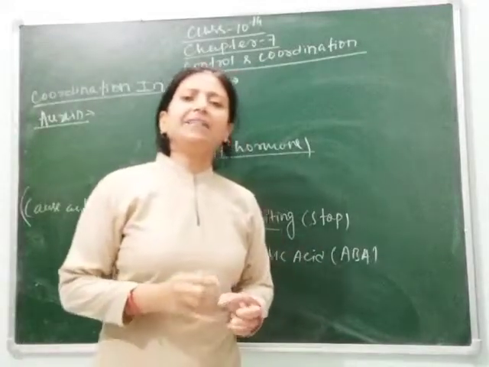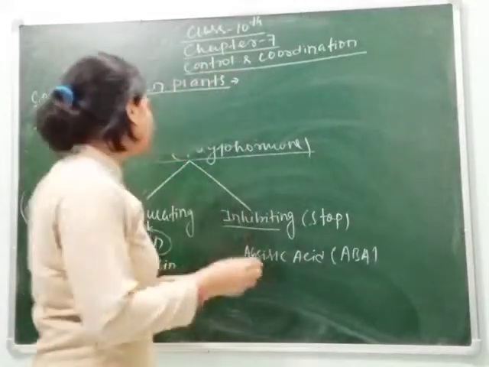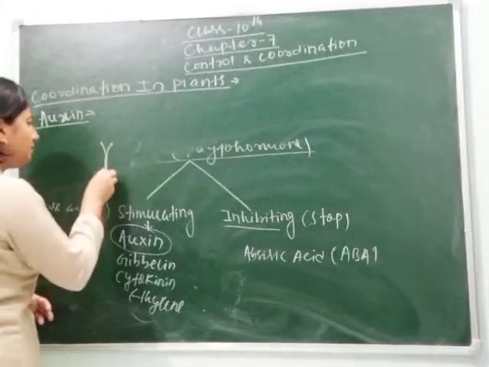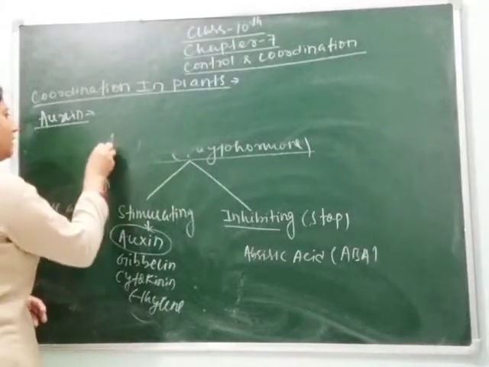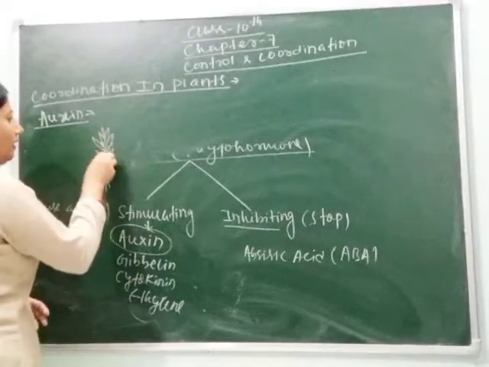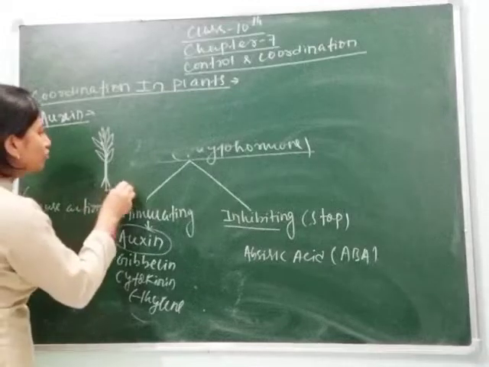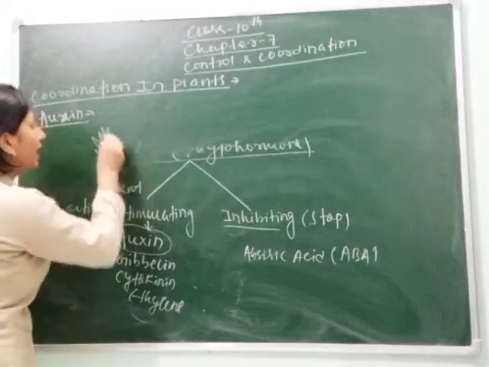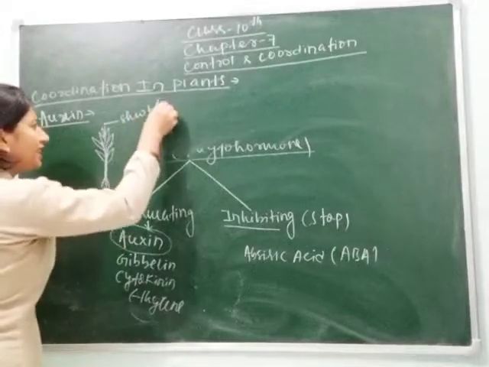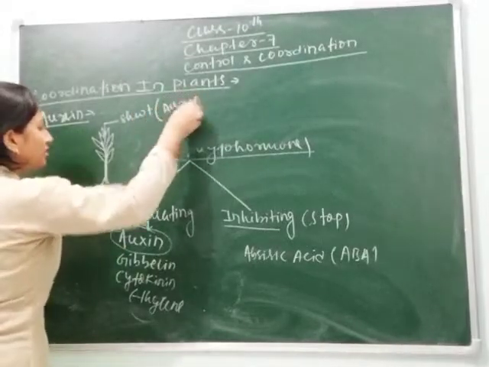Auxin is secreted from the root apical meristem and from the shoot apical meristem. Suppose this is a plant. This is the shoot, root, and this is the shoot. Auxin hormone is secreted from this part.